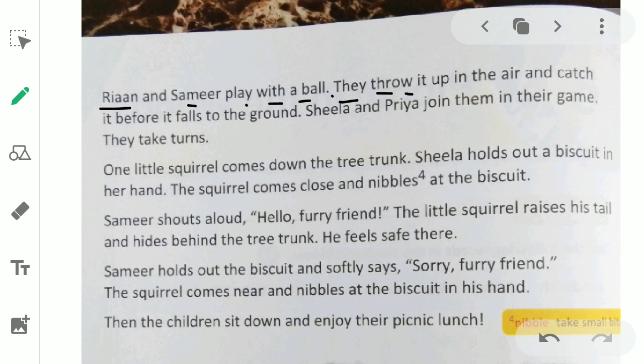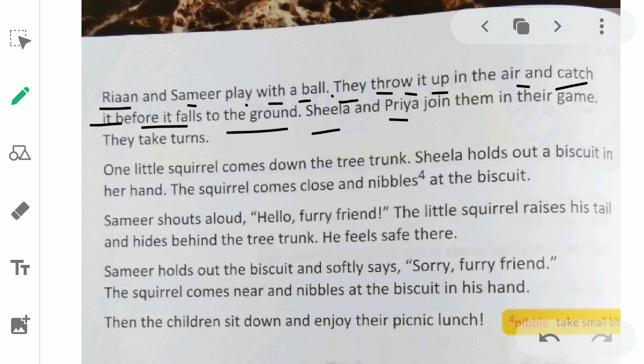They throw it up in the air, ऊपर उछालते हैं उसको, and catch it before it falls on the ground. They throw the ball up in the air and catch it before it falls on the ground. Ball को ground के ऊपर नहीं गिरने दे रहे हैं. They are just throwing it in the air and catching it.